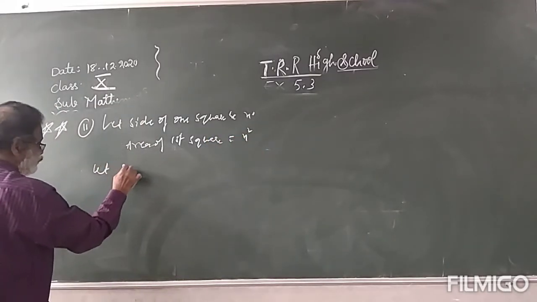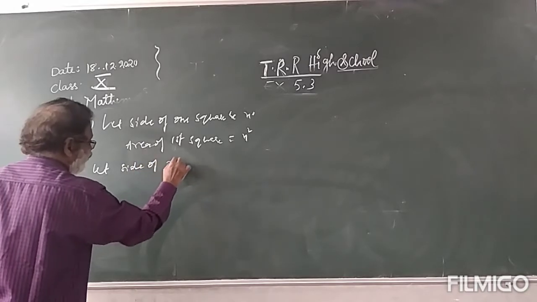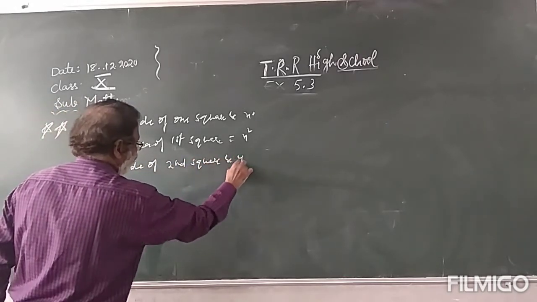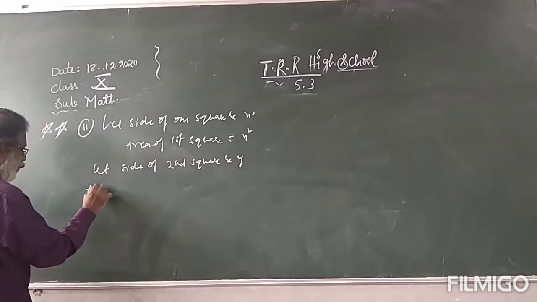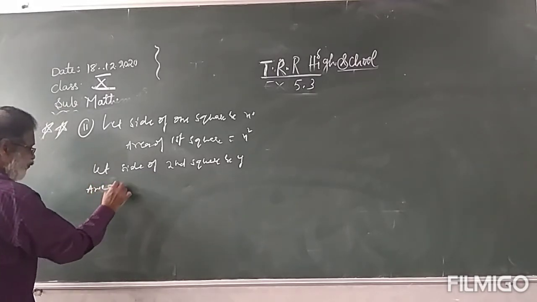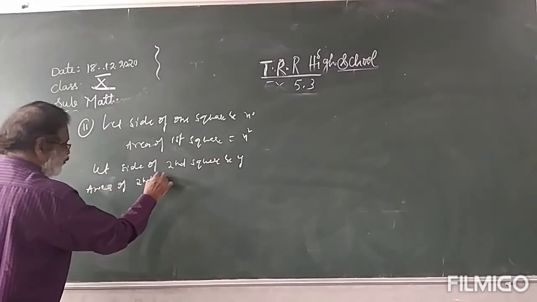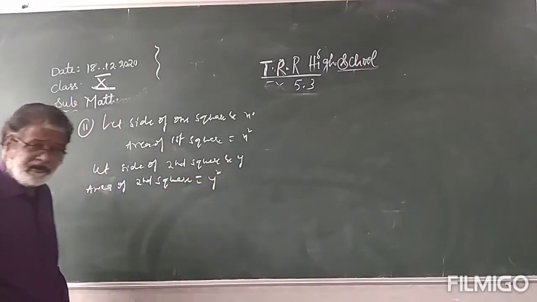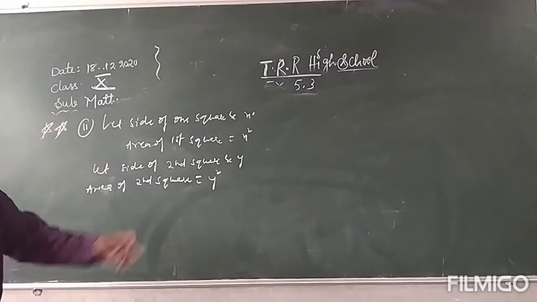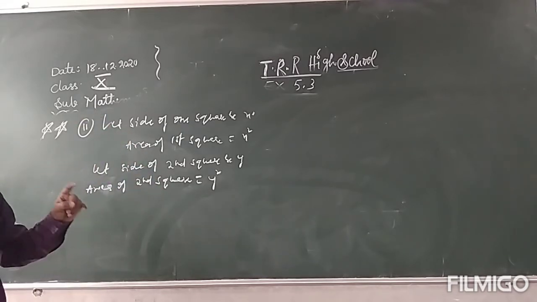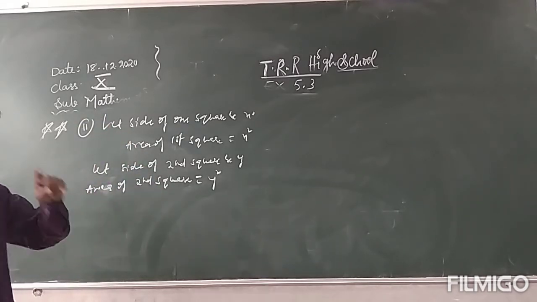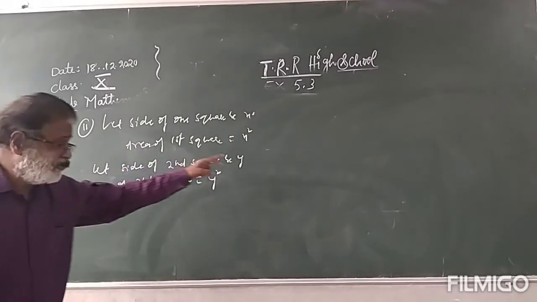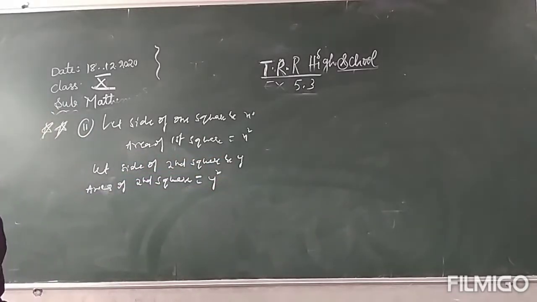Let the side of the second square be y. Area of the second square is y square. Children, we have two squares, their sides are x and y. The side of the first square is x meters, area is x square. The side of the second square is y, its area is y square.